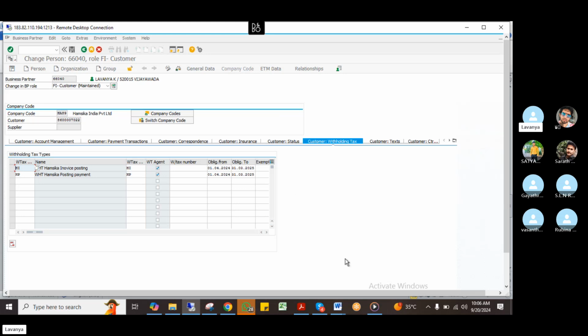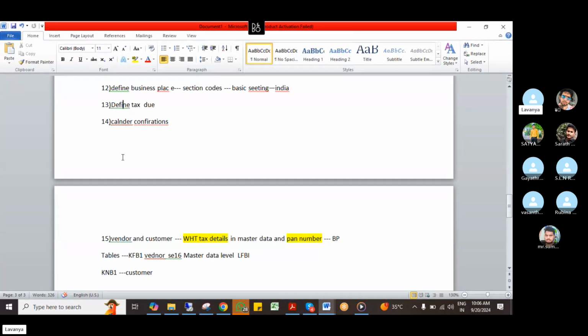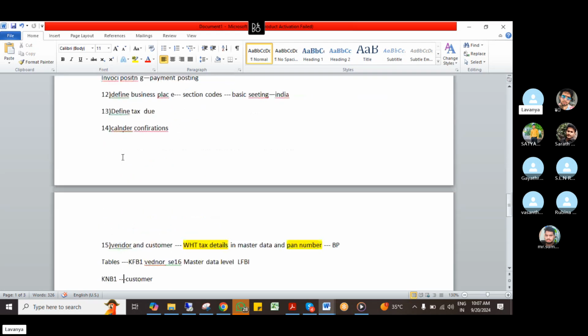Why have I done this configuration? While posting FB60, FB70, these options will come only if I give this option. Now, by doing these configurations, from the end user point of view, we have done the TDS transactions and vendor customer transactions. So now we will post one entry.